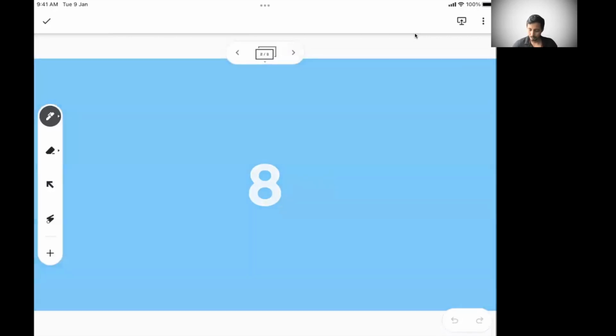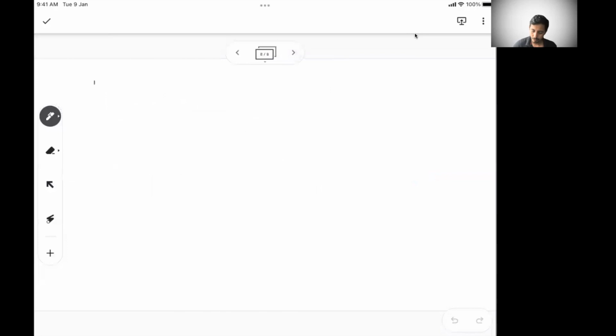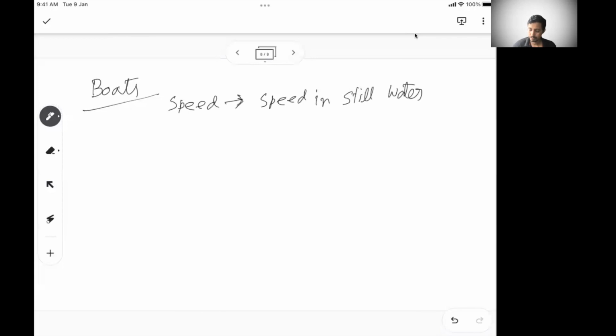Okay. Now, the next part that we are going to cover is around boats. We have already covered the train in the relative speed section. Boats work very similarly, but there are certain nuances of boats. So when a boat is moving, the boat has a speed. It's considered as the boat speed in still water. But we know water has its own wave.